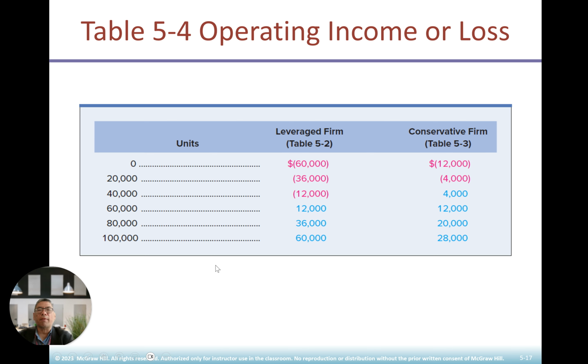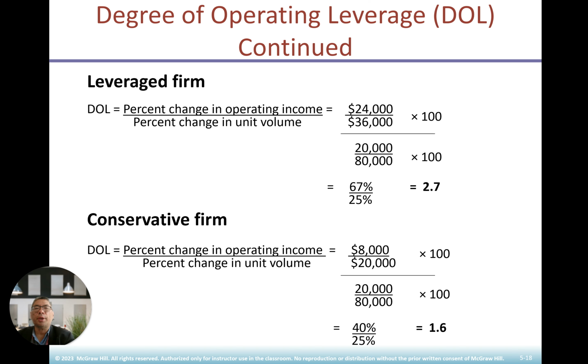You see the level here in terms of the unit. Only look at the leveraged firm. Highly leveraged means a company that has high debt. DOL will be percentage change in operating income divided by percentage change in unit volume. 24,000 divided by 36,000 times 100. So when you get this number, you get 20,000 divided by 80,000 times 100. So you get 67% divided by 25%. You get 2.7 for the leveraged firm.